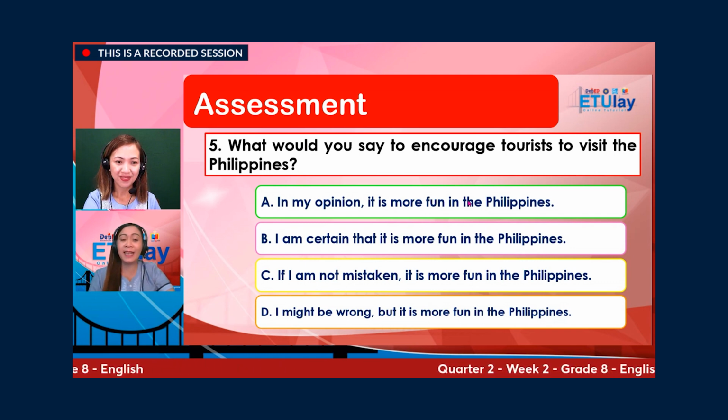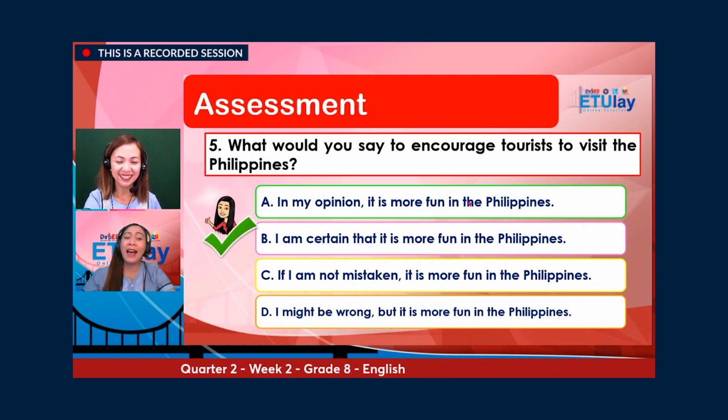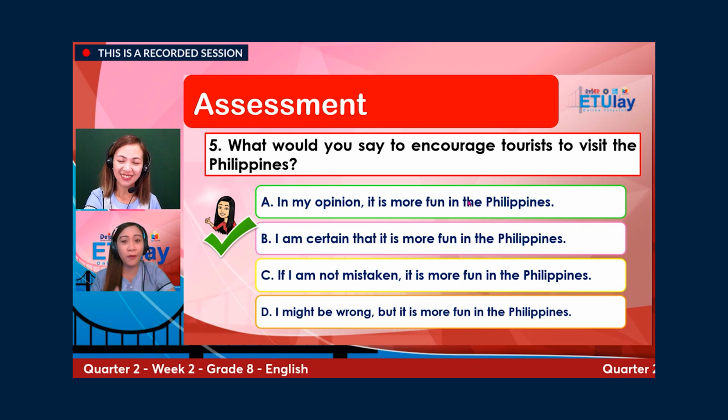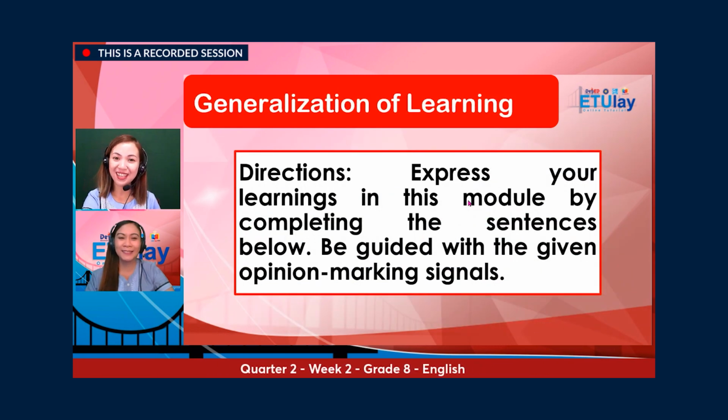Or C. If I am not mistaken, it is more fun in the Philippines. Or D. I might be wrong, but it is more fun in the Philippines. What's your answer? And the correct answer is letter B. I am certain that it is more fun in the Philippines.